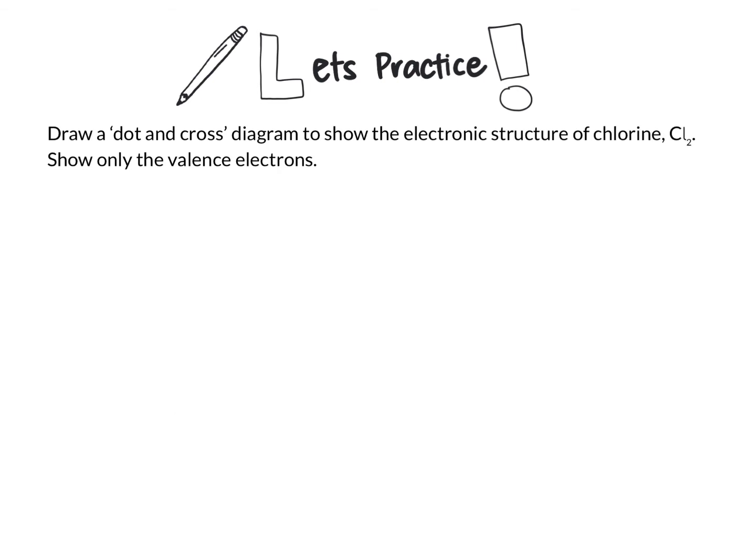Next question, we have: draw a dot and cross diagram to show the electronic structure of chlorine, Cl2. Show only the valence electrons. You can pause and practice and play the video again when you're ready to check your answer. Now, let's check your answer.